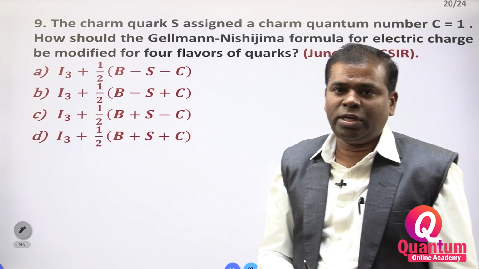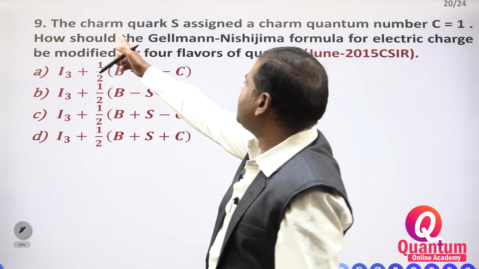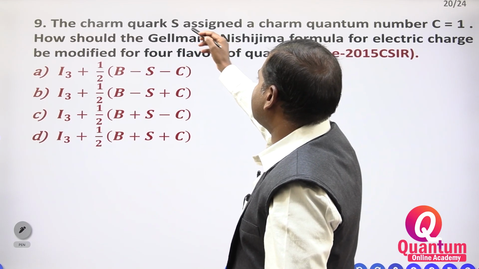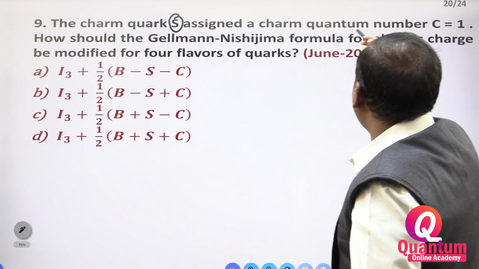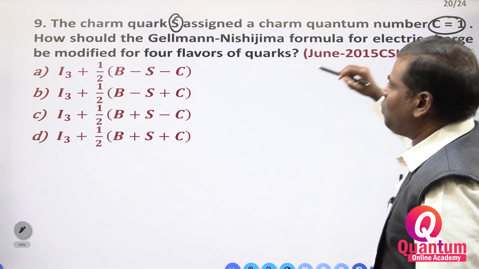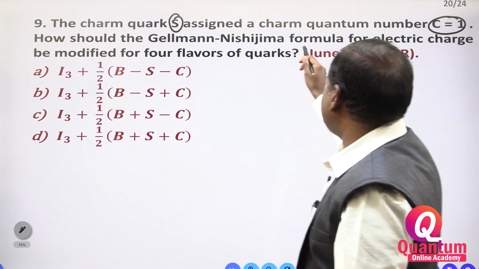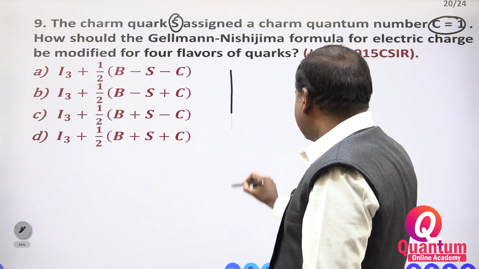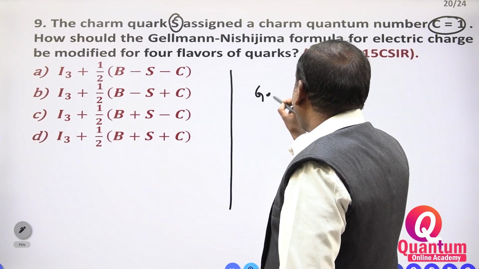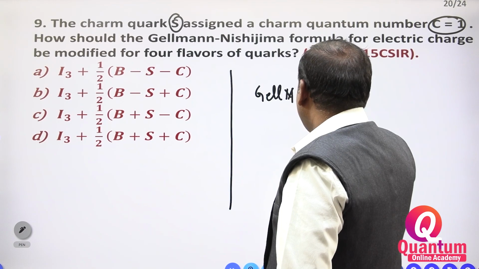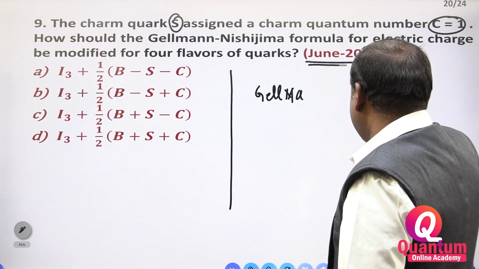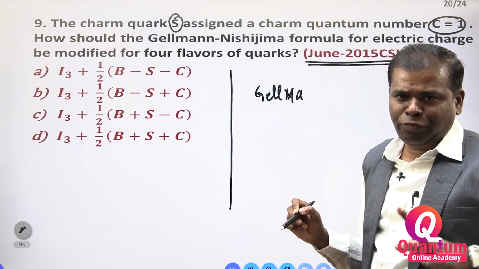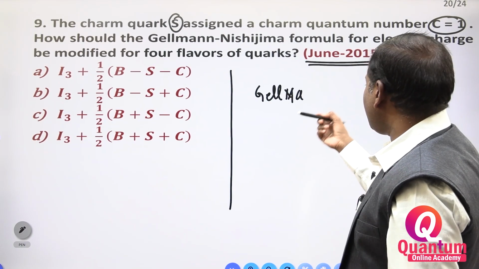Now the 9th question. You have to see, the charm quark is assigned a charm quantum number C equal to 1. How should we use the Gell-Mann-Nishijima formula for the electrical charge? There is a formula for electrical charge. How simple it is. In June 2015 they asked this question. They are asking the direct formula.